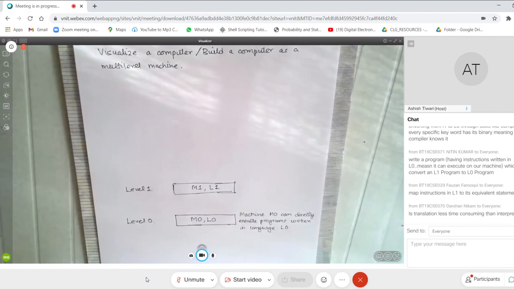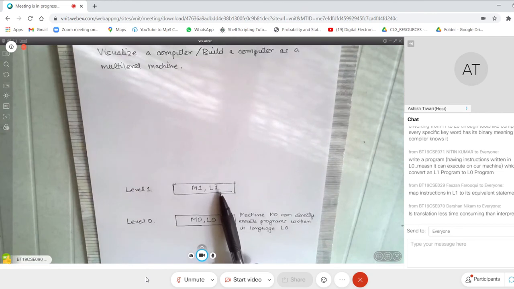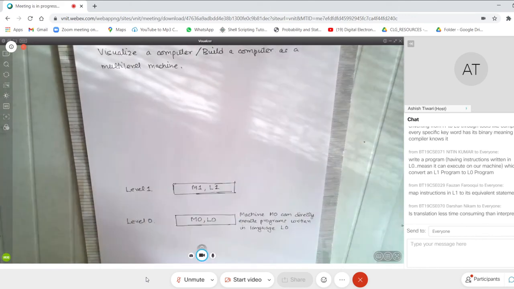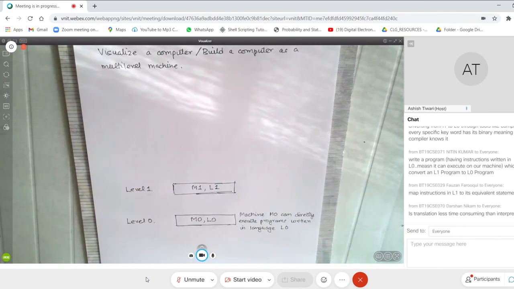Very similar arguments. So I say that machine M1 can actually execute programs written in L1, but it cannot directly execute those programs here. So can somebody guess how I build this machine? Can somebody guess how I build this M1? Can somebody help me?